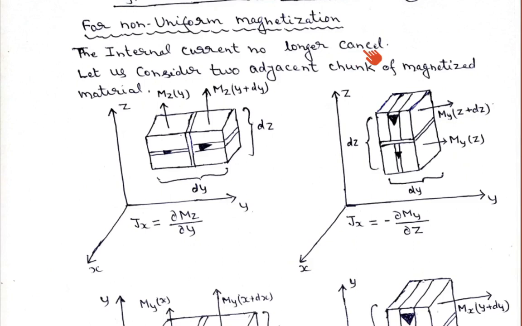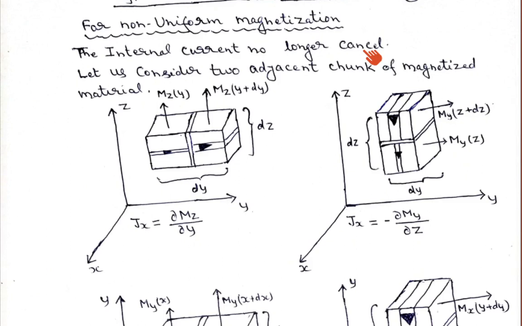But if it is non-uniformly magnetized, as we change the position, the magnitude of magnetization and therefore the magnitude of current will change. So if their magnitude is not the same, though their direction may be opposite, the total net current will not cancel out. If the internal current does not cancel out, then we will get some magnetization within the material, within the volume.